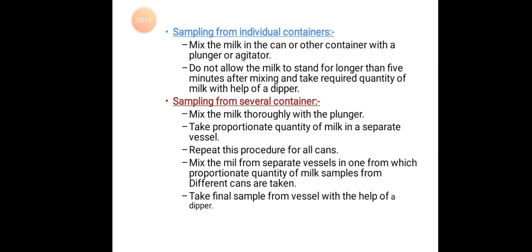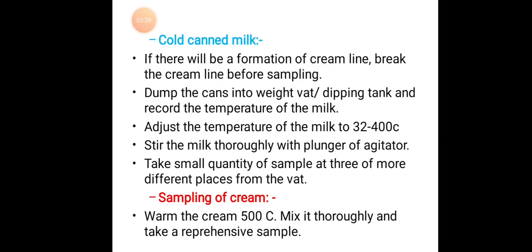Sampling from several containers: mix the milk thoroughly with the plunger. Take a proportionate quantity of milk in a separate vessel. Repeat this procedure for all cans. Mix the milk from the separate vessels in one vessel, from which proportionate quantities of milk samples from different cans are taken. Take the final sample from the vessel with the help of a dipper.